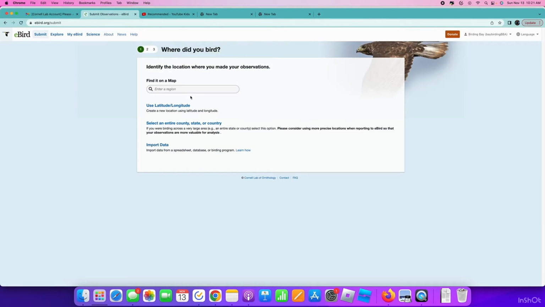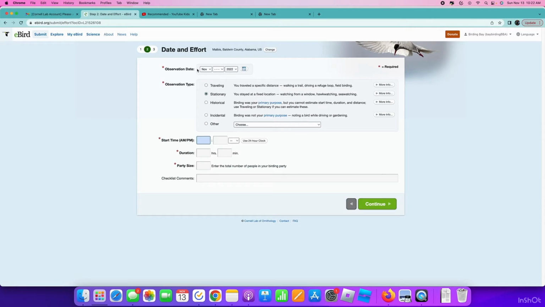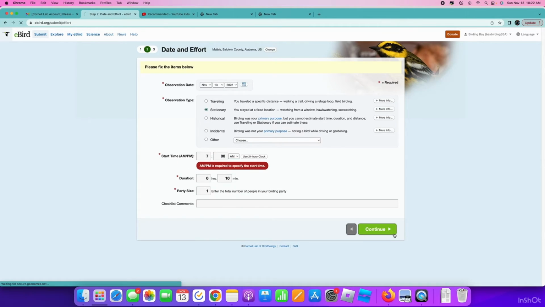And if you want to show some birds that you found, like today I saw some birds, let's find it on a map. I was stationary. Start time was 7 o'clock when I started. 0 hours, 10 minutes. Party size 1, just me. And we pick the date. Today's the 13th. AM.